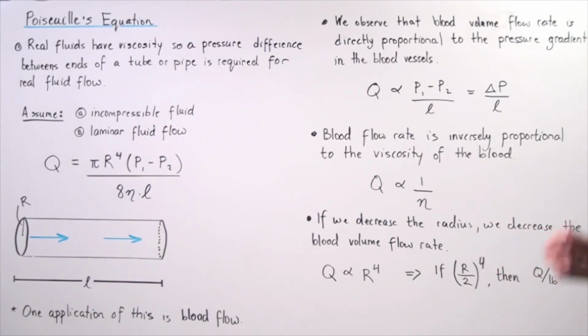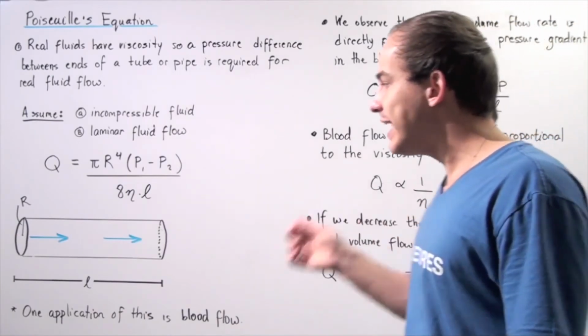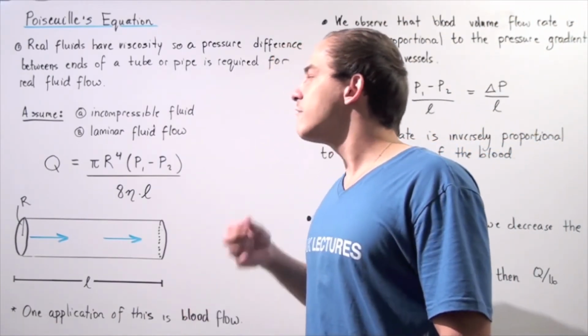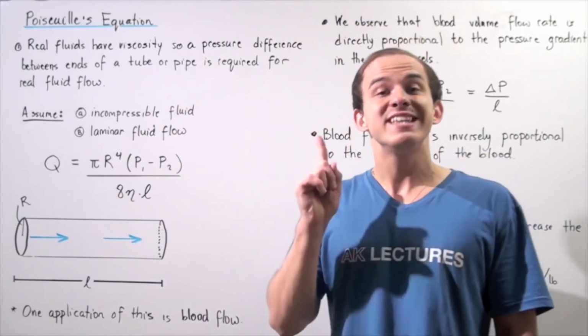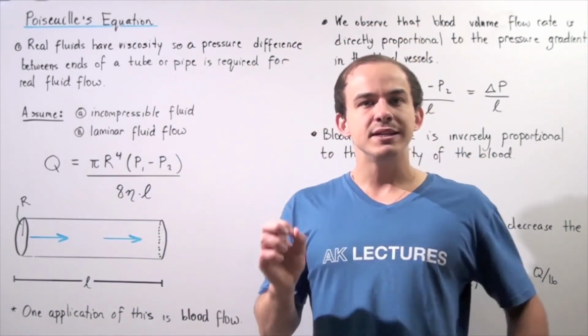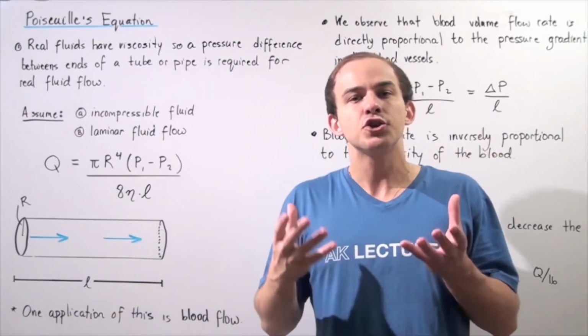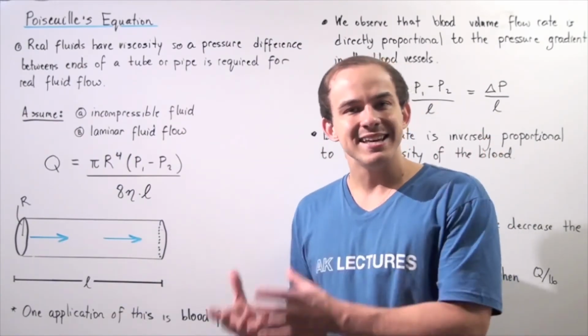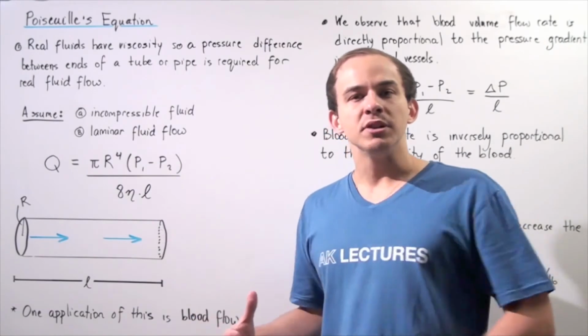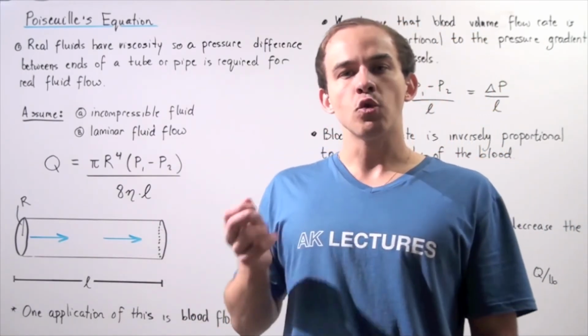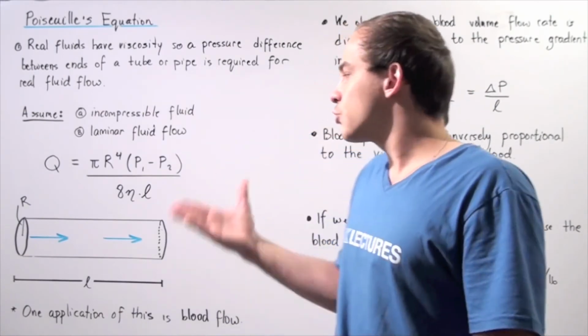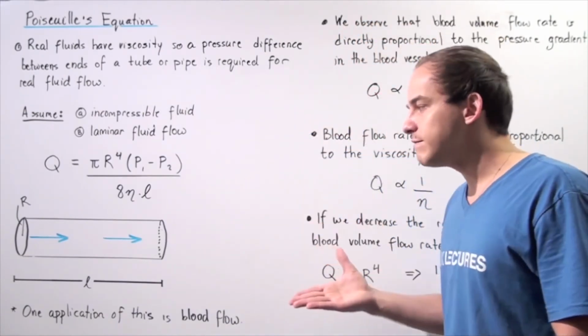So when we halve the radius of the blood vessel, the volume flow rate decreases by a factor of 16. And that means a much larger pressure gradient must exist to allow our blood to flow with the same exact volume flow rate as before we decreased the radius of our blood vessel.